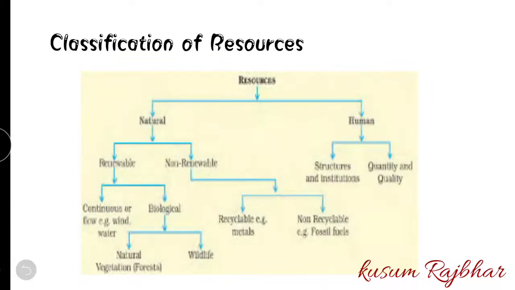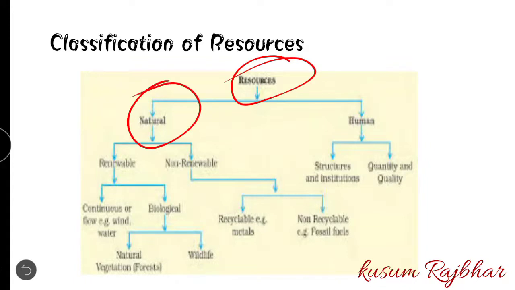Now, in the earlier class, this thing is very clear that resource is classified into two groups, that is natural resources and the human resources. Natural resources means which is derived directly from the nature. Okay, and human resources means it is a man-made resource which human being has manipulated or made on the earth.